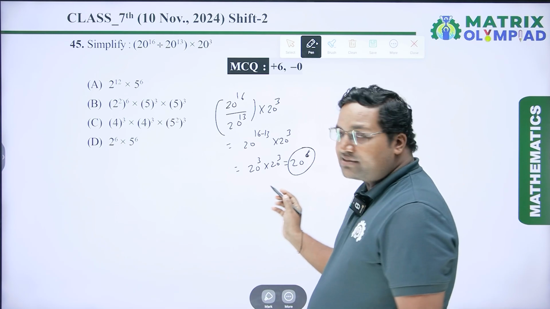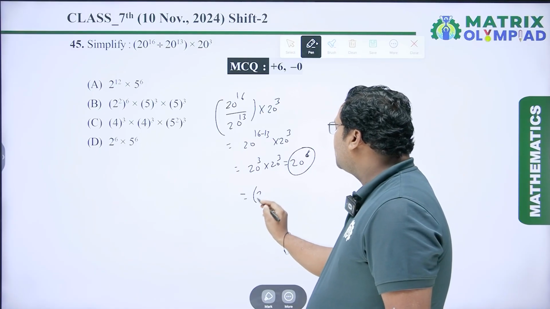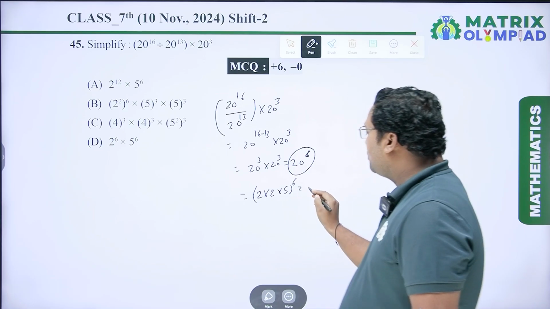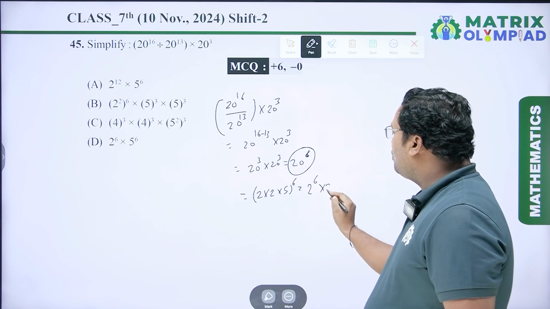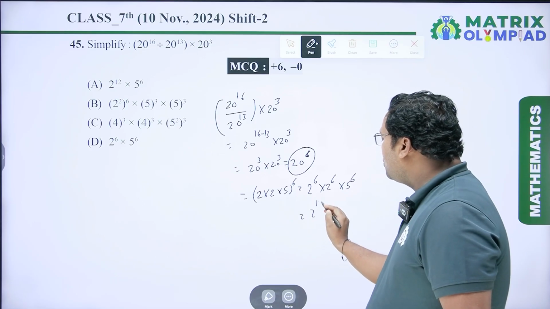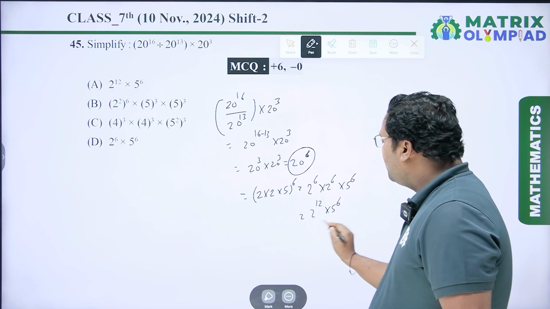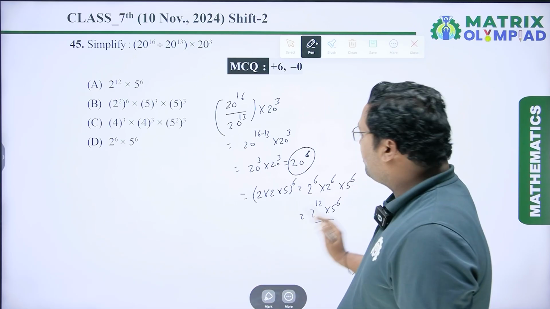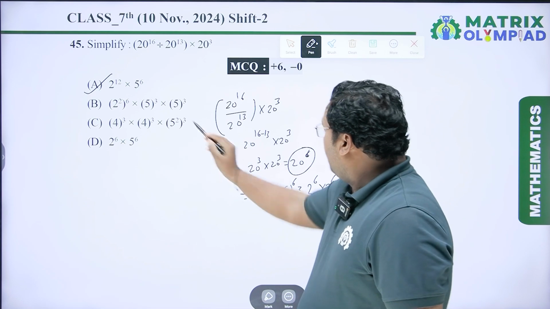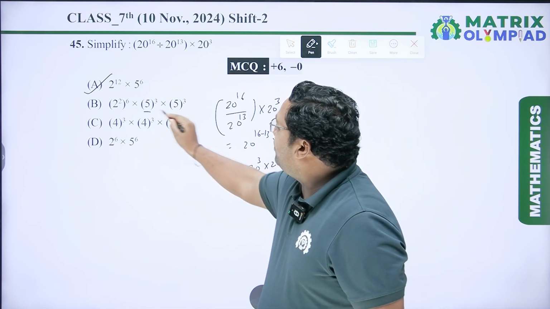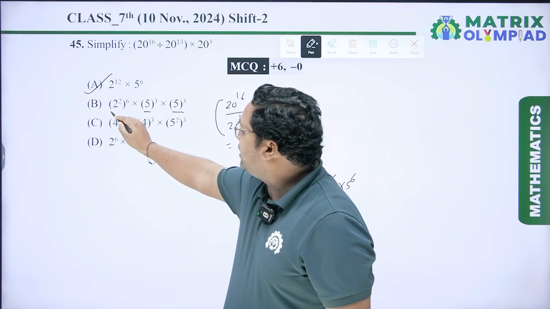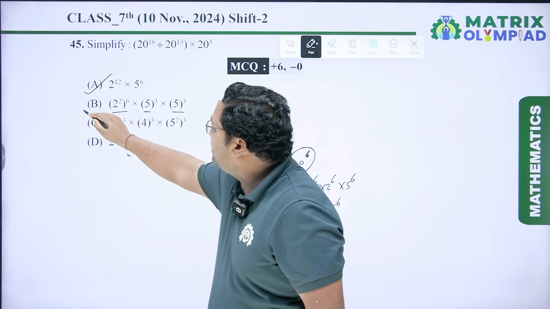Now we have to factorize the 20. So I have to write 20 as 2 into 5 to the power 6, which is equal to 2 to the power 6 into 2 to the power 6 into 5 to the power 6. I have to write it as 2 to the power 12 into 5 to the power 6. So here 2 to the power 12 into 5 to the power 6 is this. So option A is correct. Now it is 5 to the power 6. So it is 5 cube into 5 cube, and 2 to the power 12. So it is also 2 to the power 12. So option B is also correct.